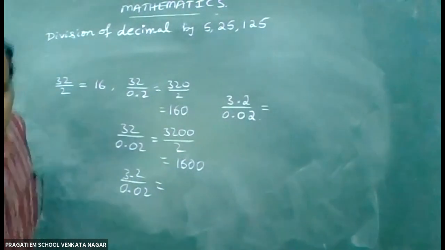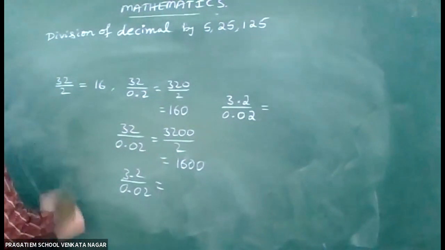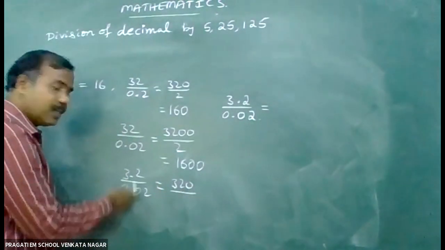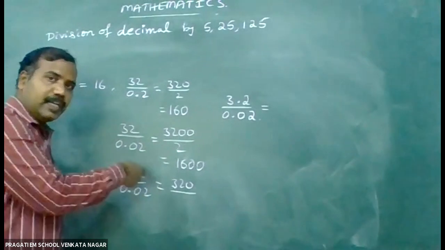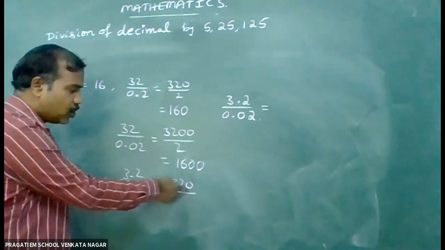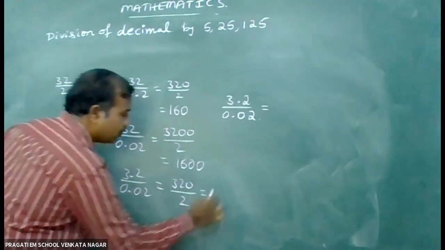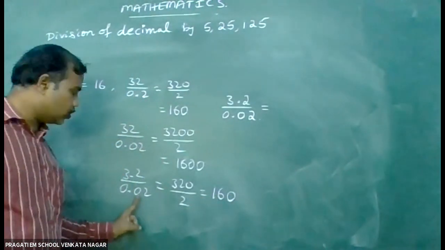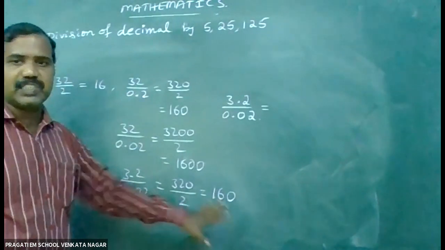The difference is 1. So in the denominator, the difference is 1. That's why you keep 0 here by 2. So it gives you 160. So 3.2 by 0.02 gives you 160.